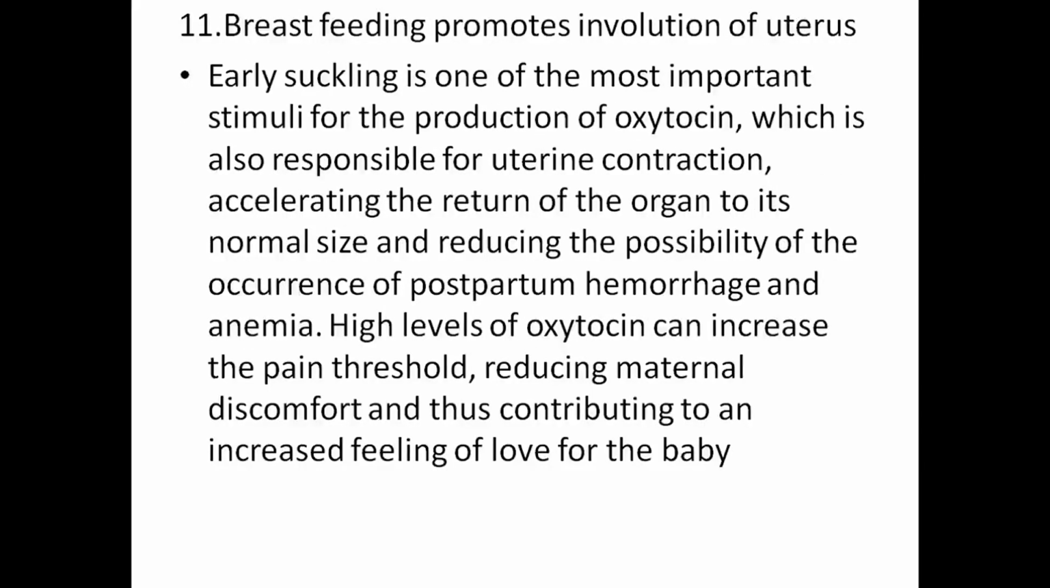Breastfeeding promotes involution of the uterus. Early sucking is one of the most important stimuli for the production of oxytocin, which is also responsible for uterine contraction, accelerating the return of the organ to its normal size and reducing the possibility of the occurrence of postpartum hemorrhage and anemia. High levels of oxytocin can increase the pain threshold, reducing maternal discomfort and contributing to an increased feeling of love for the baby.